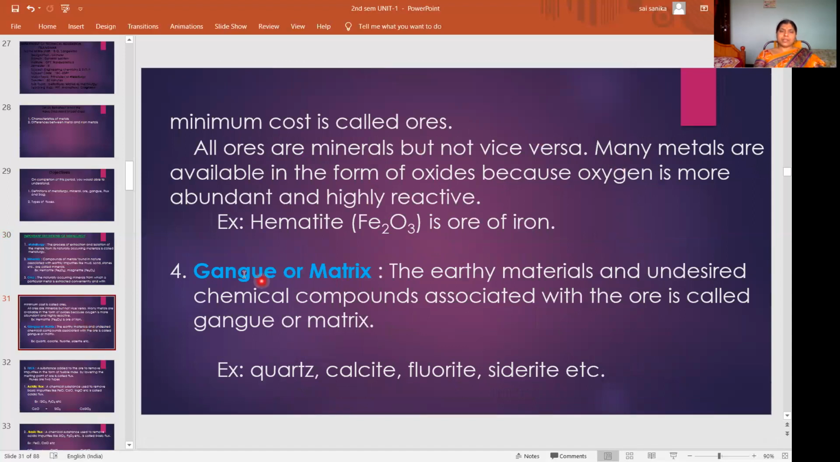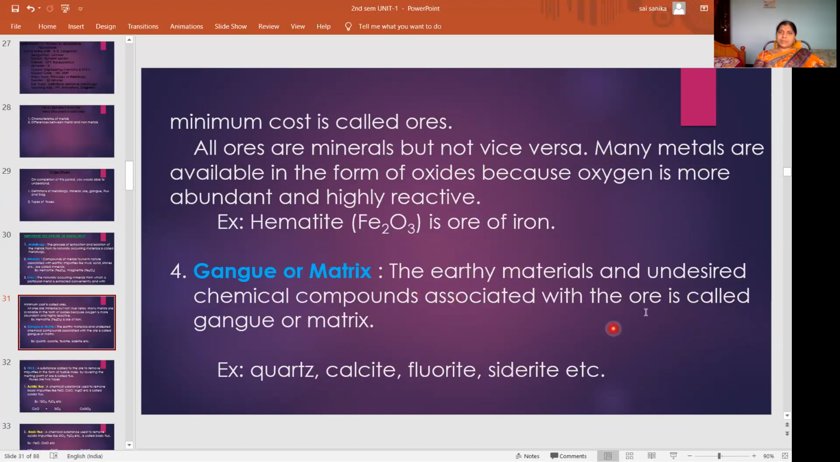Then next come to the gangue or matrix. The earthy materials and undesired chemical compounds associated with the ore is called gangue or matrix. So whatever mineral you are getting from the earth crust is associated with some impurities. Just now we studied. Whatever the earthy materials and whatever the undesired, unwanted substance present in that ore is called as gangue or matrix. So we don't want that compound, that is waste matter. So you can say impurities.